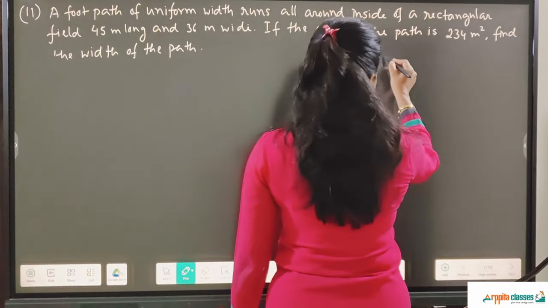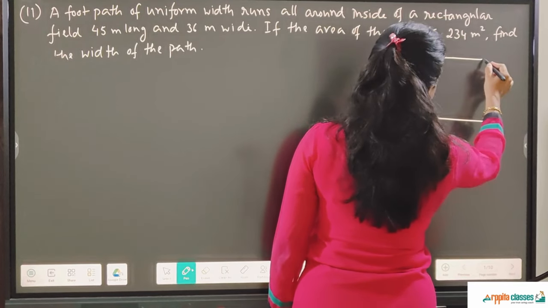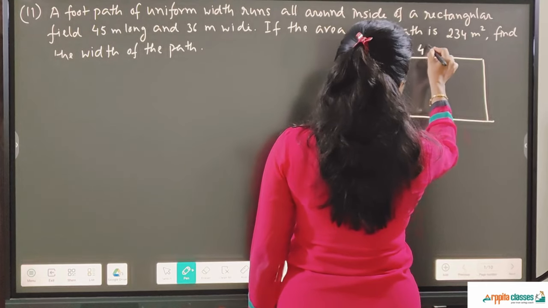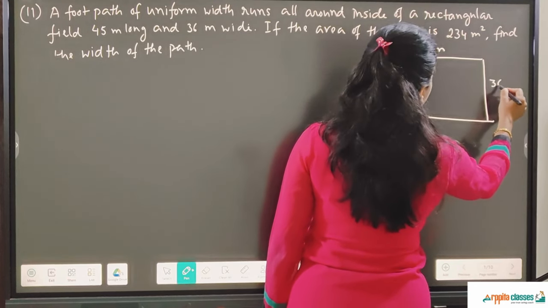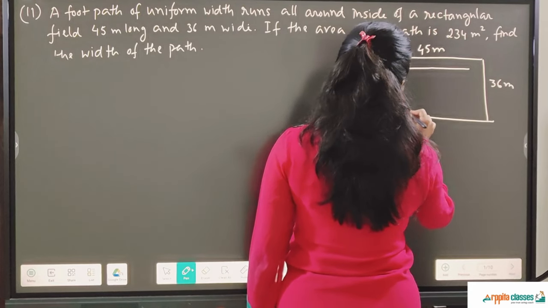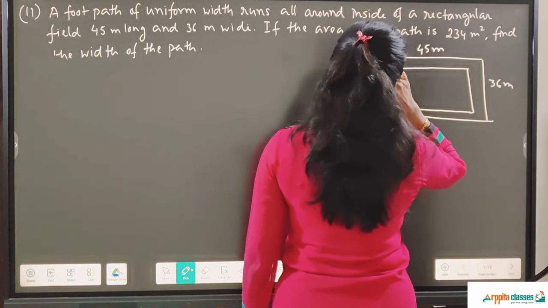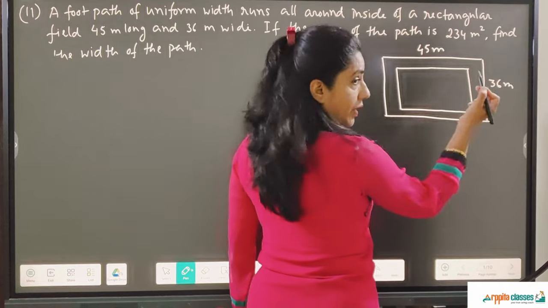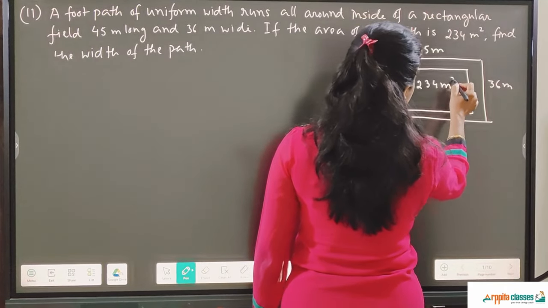So the figure if I draw, it's a rectangular field first of all, which is 45 meter long and 36 meter wide. And there is a footpath which is running all around inside the rectangular field. The path has uniform width and the area of the path is 234 meters square.